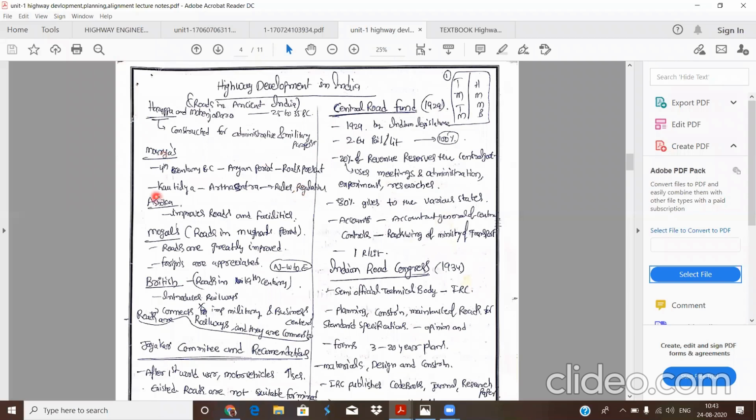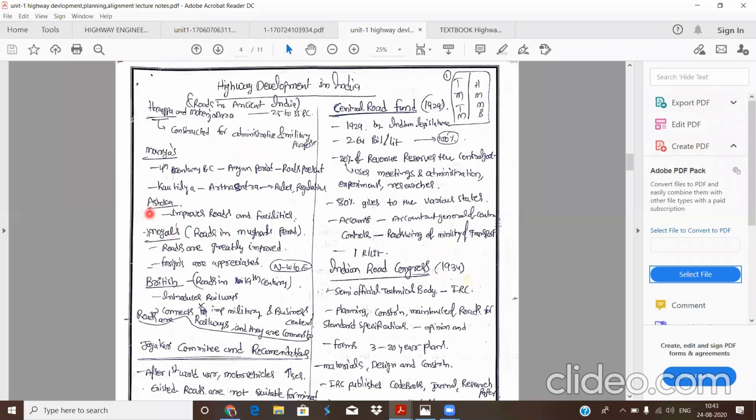Okay. After the Mauryas, Ashoka. You well know that Ashoka planted trees along the roads. That is the main importance of Ashoka. He laid more roads and increased facilities near the roads, for travelers and passengers, for habitation purposes.